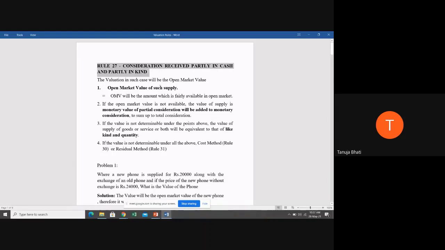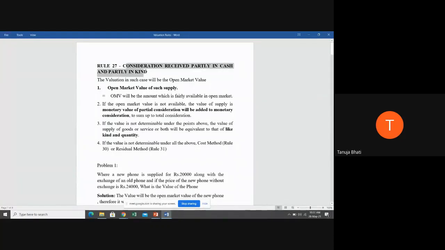Okay, so now let us understand rule number 27. Remember, students, again I'm repeating, for these rules, the transaction value is not the value that we have studied in section 15, subsections 1, 2, 3. Under these cases, it is as per the rules defined under the CGST Act.